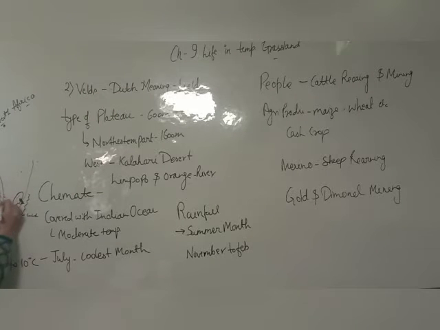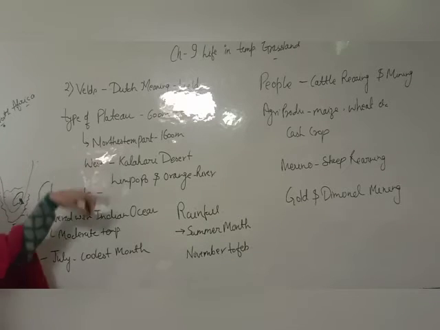The country where the Veld is situated is South Africa. In Africa there is one country, South Africa, in which you will find the Veld. The grassland named Veld is covered on three sides by the Indian Ocean, so the ocean's water makes the temperature moderate. And this region receives a moderate level of rainfall, because it comes in the category of temperates. इसलिए ये temperate की category में है.